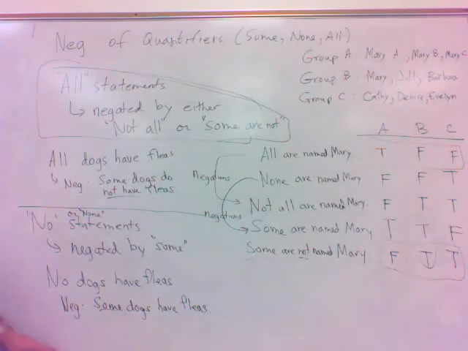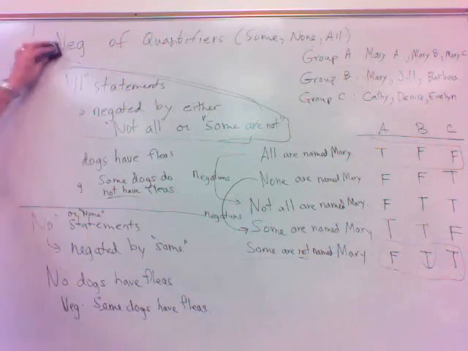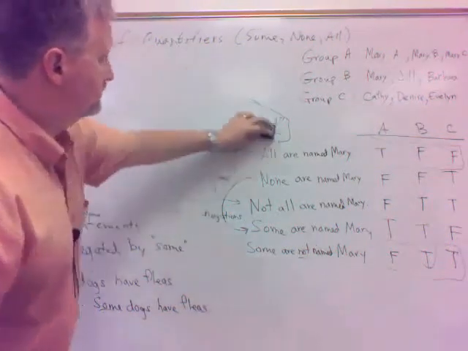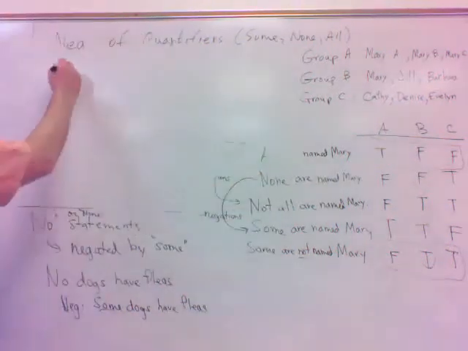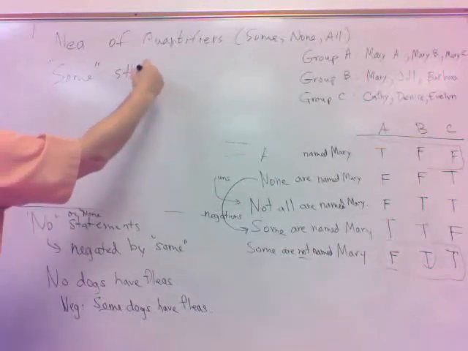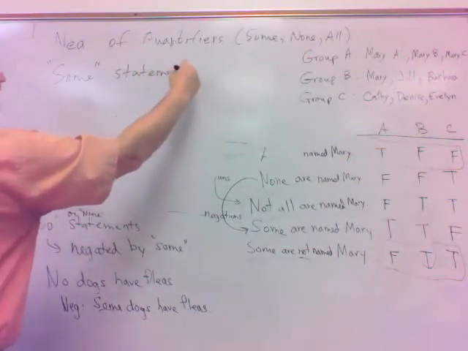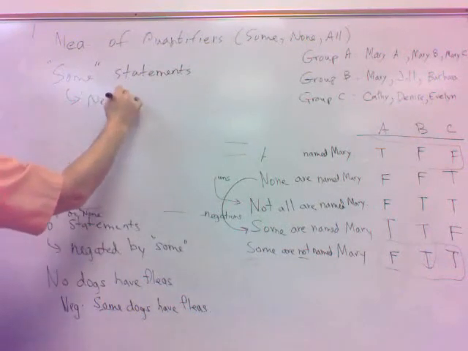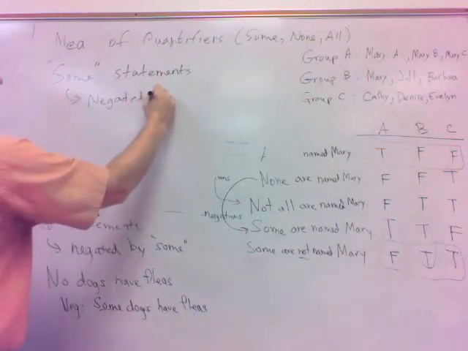Okay, and then last but not least, some statements, the other scenario, which really the other covers it, but some and no are opposites. So to negate some statements, those are negated by no statements.